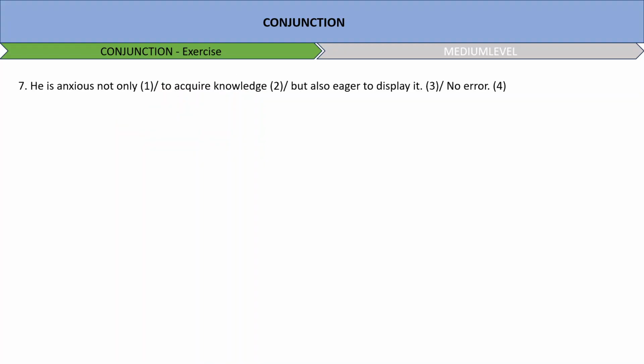Next, he is anxious not only to acquire knowledge but also eager to display it. Where does the error lie, and is it a conjunction error? So in this sentence, in the first part of the sentence, you see he is not only anxious. Now, while using a correlative conjunction, both clauses should be parallel. So anxious and eager should be at the same place. We will say he is not only anxious, he is not only and then anxious. He is not only anxious to